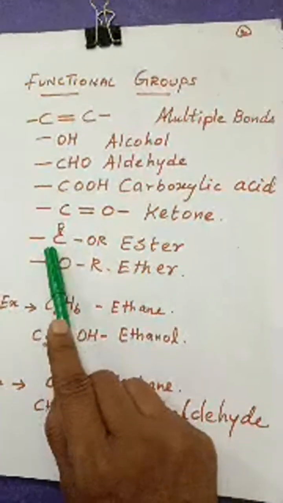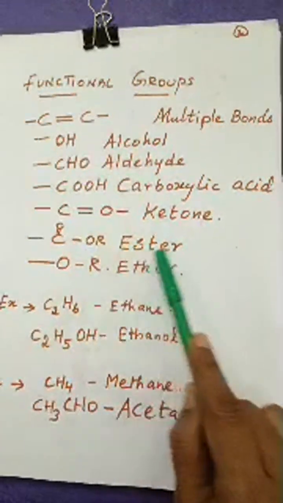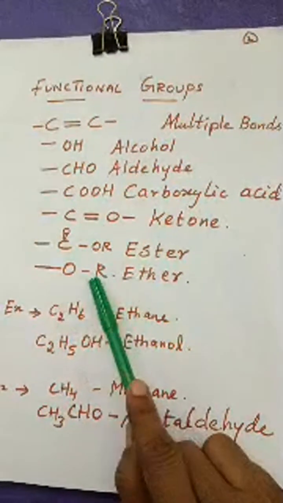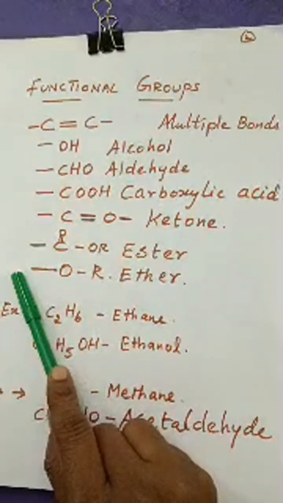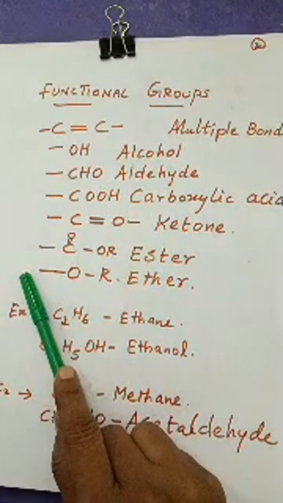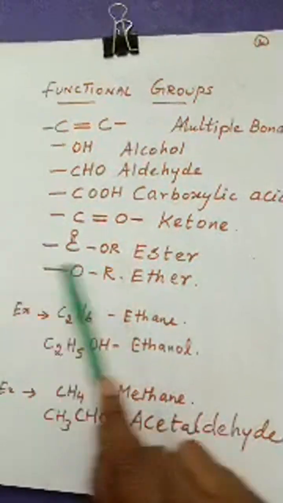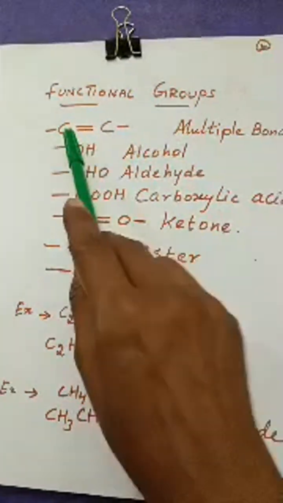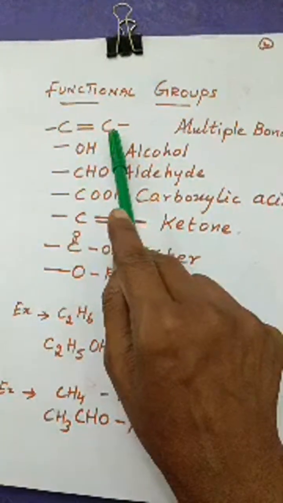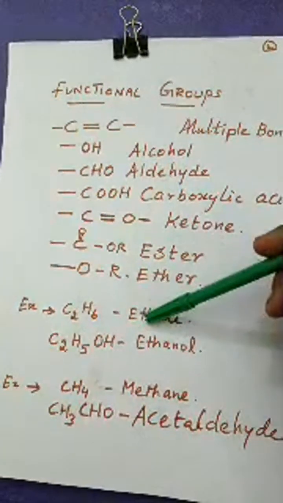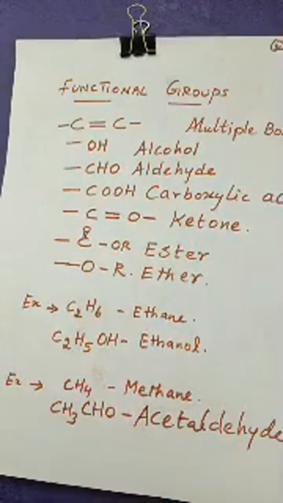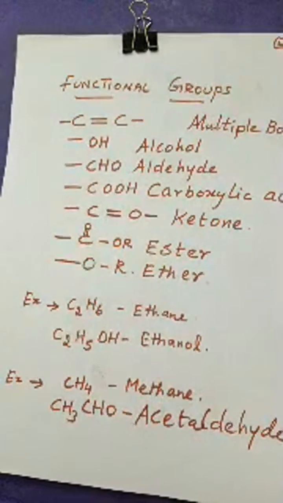Okay, so like this, the COOR is nothing but the ester, and then this OR here, another compound R dash will be there, so it is an ether. Okay, like this, the C double or multiple bond C. So like this, there are so many functional groups. We will see that in detail, and before that we should know what the definition is.